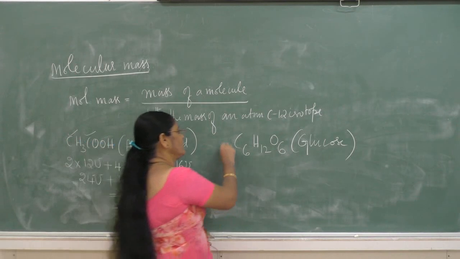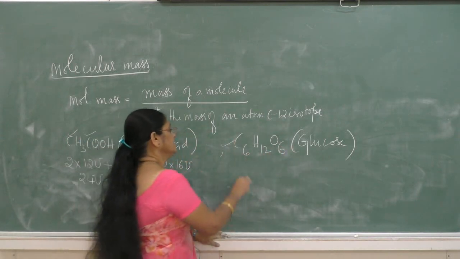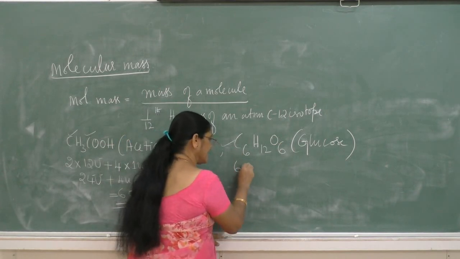So in case of glucose, C6H12O6, how many carbon atoms are present? There are 6 carbon atoms.